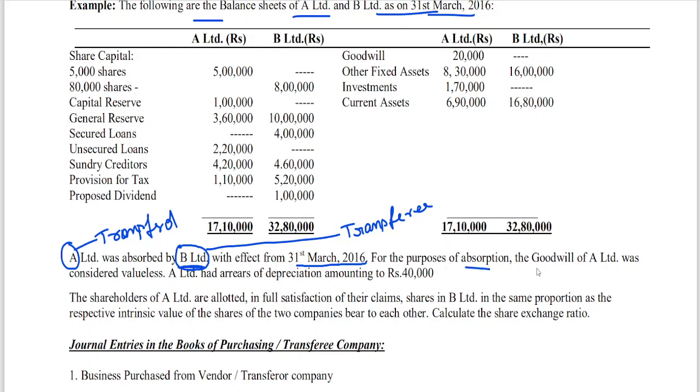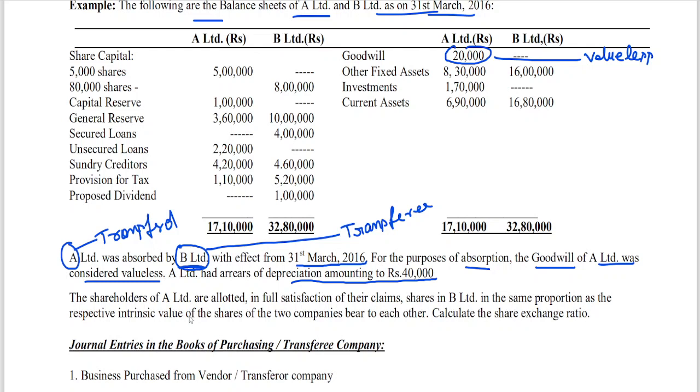For the purpose of absorption, the goodwill of A Limited is considered valueless. Then A Limited has arrears of depreciation amounting to 40,000 rupees. That means the fixed assets have been given without adjusting arrears of depreciation. Therefore, that arrears of depreciation is to be adjusted.